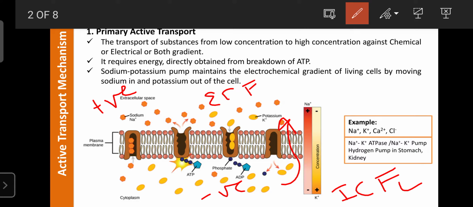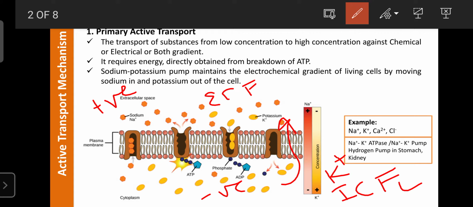So here, first the sodium molecule moves from the positive environment to the negative environment, but inside the cytoplasm the potassium is present, and it is also considered a positive molecule. As per the law, there is no need for the potassium to leave, but due to active transport in your body, potassium is moved from inside to outside, from the intracellular fluid to the extracellular fluid, against the electrical gradient. That is why it requires energy in the form of ATP.